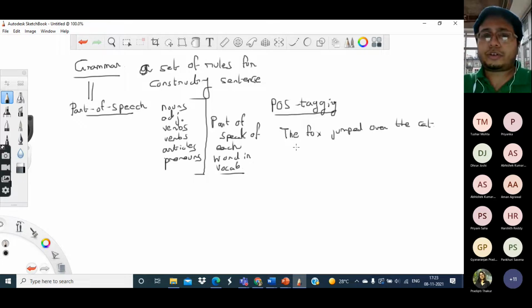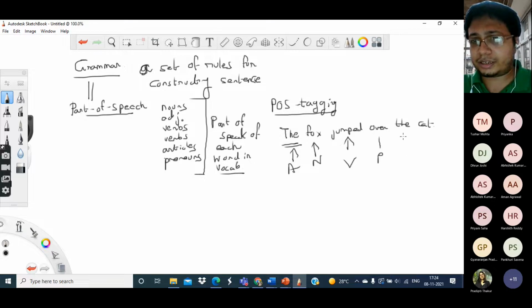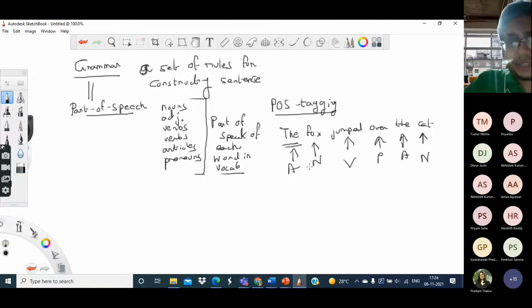So for that, we have to somehow understand that this is an article, this is a noun, this is a verb, this is a preposition, again this is an article, this is a noun, etc. To understand which word is which part of speech, we basically need to know the rules of grammar. The rules of grammar tell us which sequences are valid when constructing a sentence.